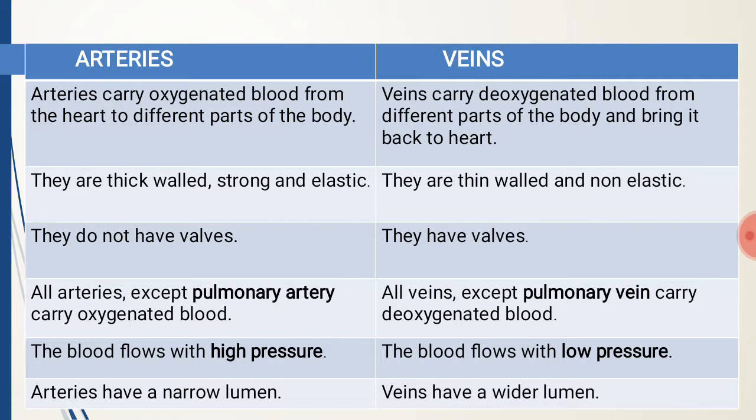Arteries, except the pulmonary artery, carry oxygenated blood, and all veins except the pulmonary vein carry deoxygenated blood. In arteries, blood flows with high pressure, and in veins, blood flows with less pressure. Arteries have a narrow lumen, and veins have a wider lumen. Lumen is the inside space of a tubular structure such as an artery or vein.